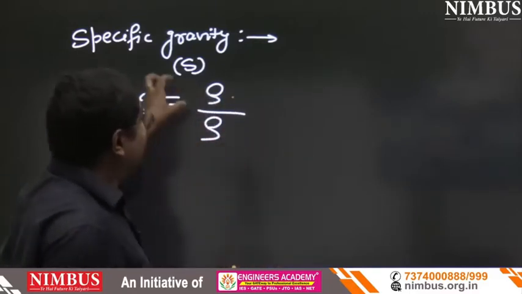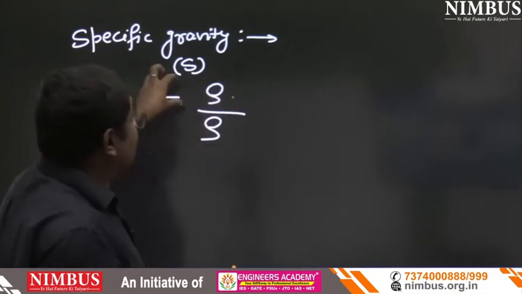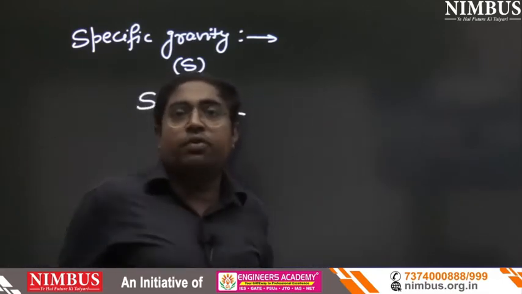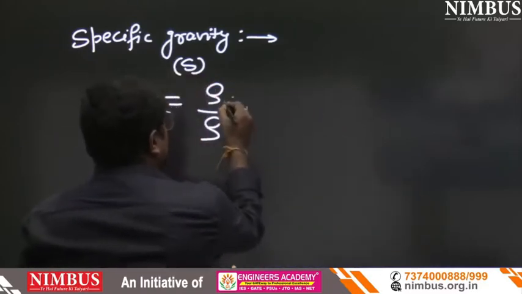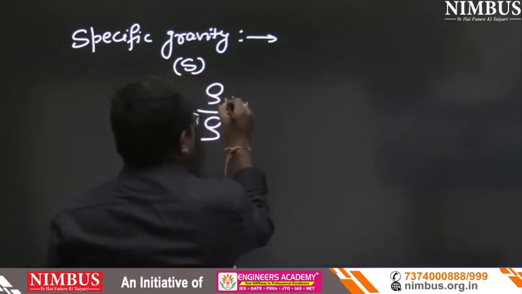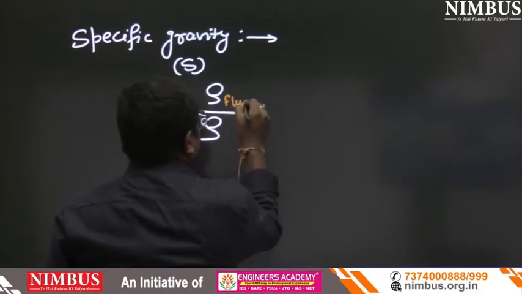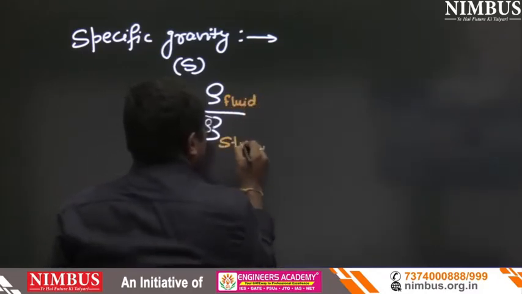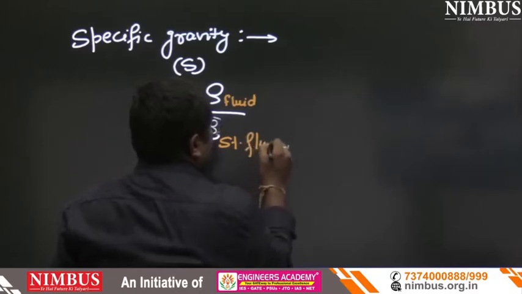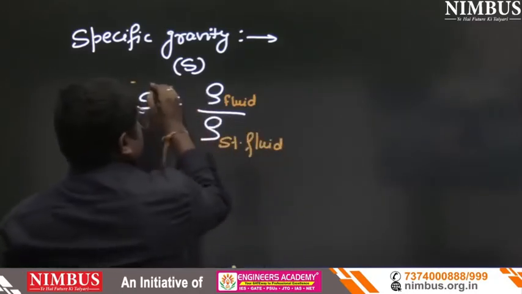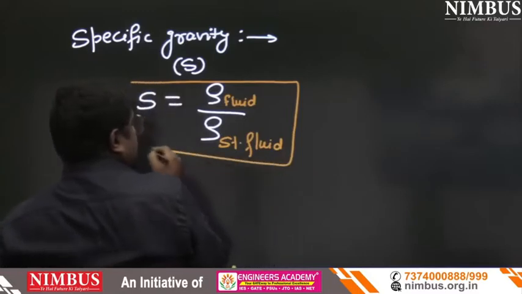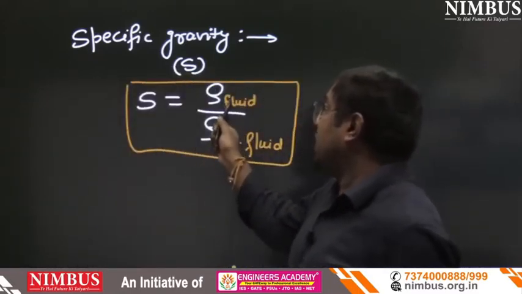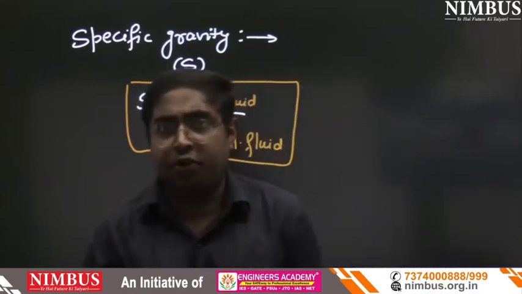Means here density of fluid, and here density of standard fluid. अपने को पता होना चाहिए ये चीज. क्लियर है? S equals to density of fluid होता है upon density of standard fluid.